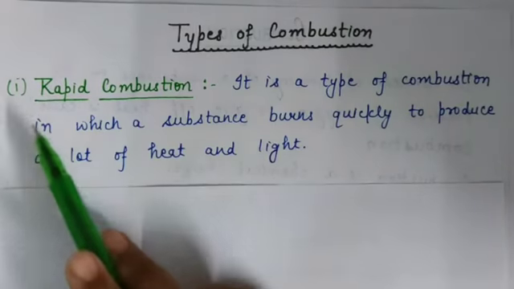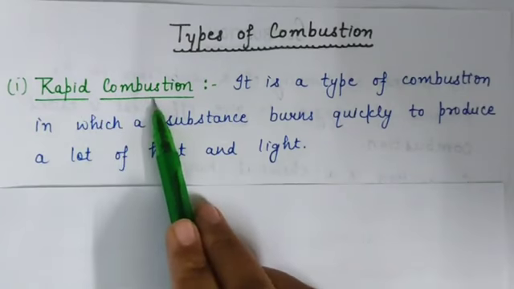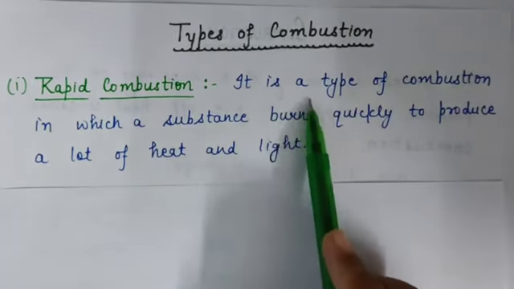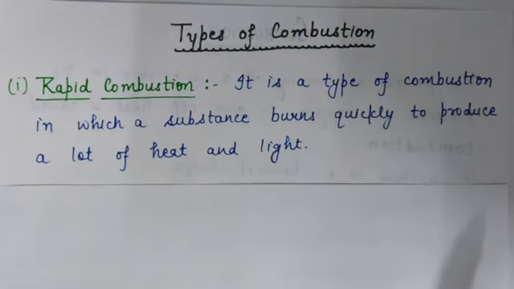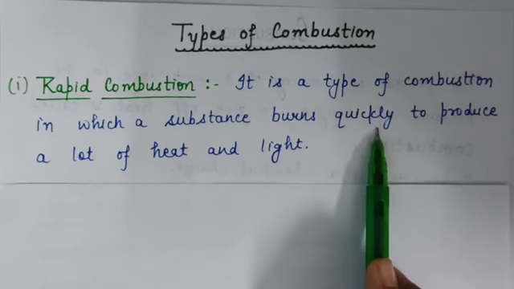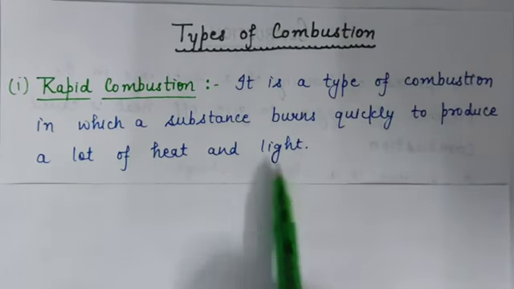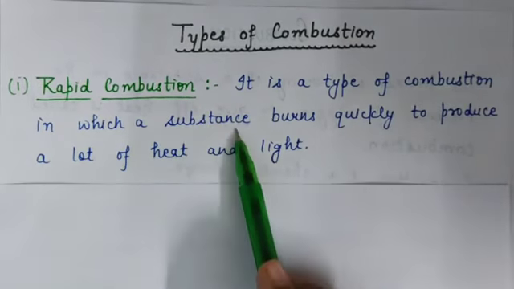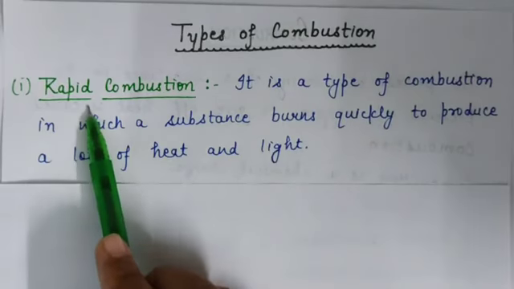First is rapid combustion. Now what is rapid combustion? It is a type of combustion in which a substance burns quickly to produce a lot of heat and light. See, in this type of combustion, the substance burns quickly. That's why it is called rapid combustion.